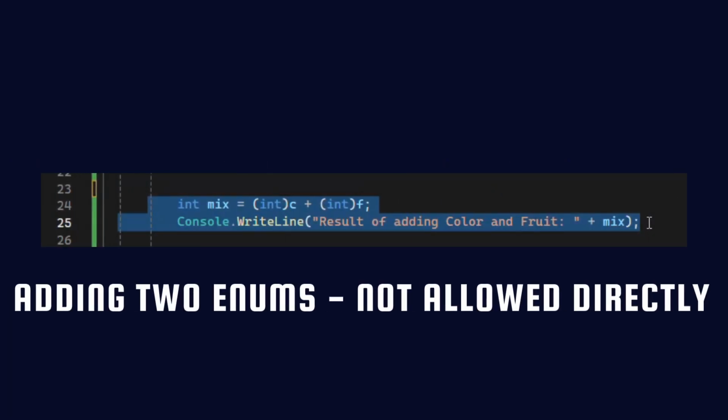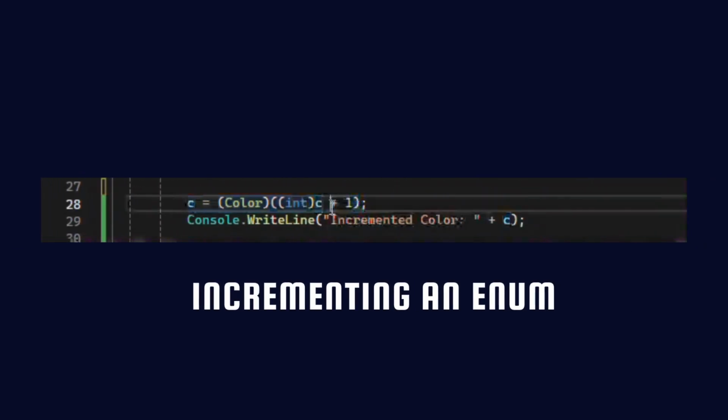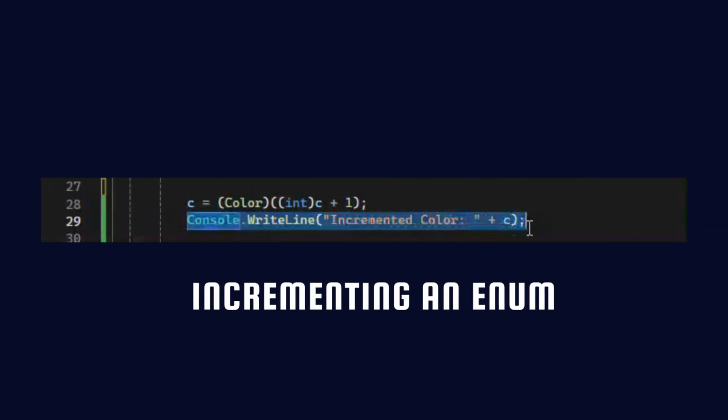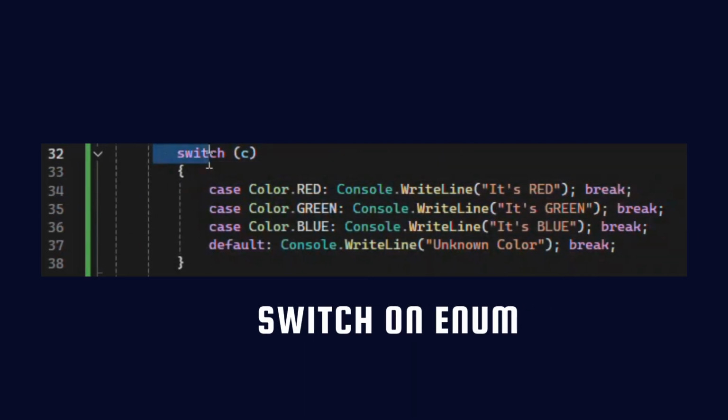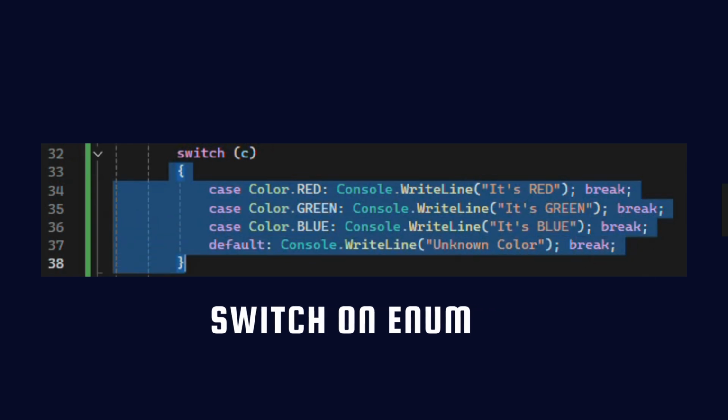Adding two enums, not allowed directly. You must cast them to integers first. Again, safety first. Incrementing enum, you need to cast after doing the arithmetic. It works, but not by accident. It's intentional. Switch statements work the same as C++ and it's type safe.